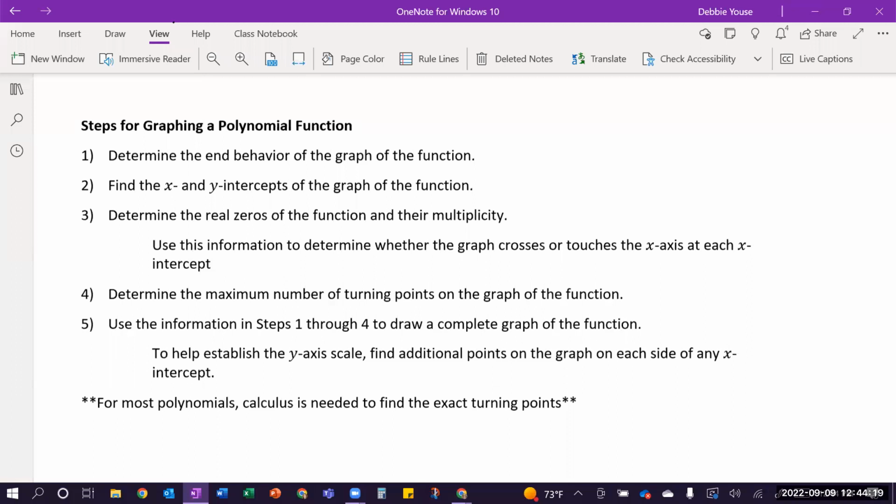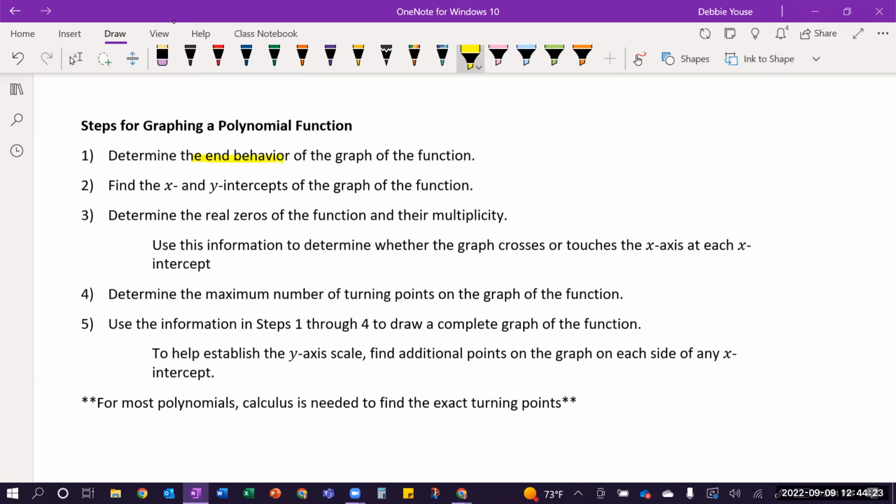And so we talked about things with end behavior. We talked about finding x-intercepts, but we can also find y-intercepts, and that should be a skill that you already had prior to this section. We can talk about finding real zeros. Again, the real zeros are going to be the same thing as the x-intercepts. And then we also talked about their multiplicity, because that multiplicity is what's going to tell us about the graph crossing or touching the x-axis. So again, one thing leads to the next.